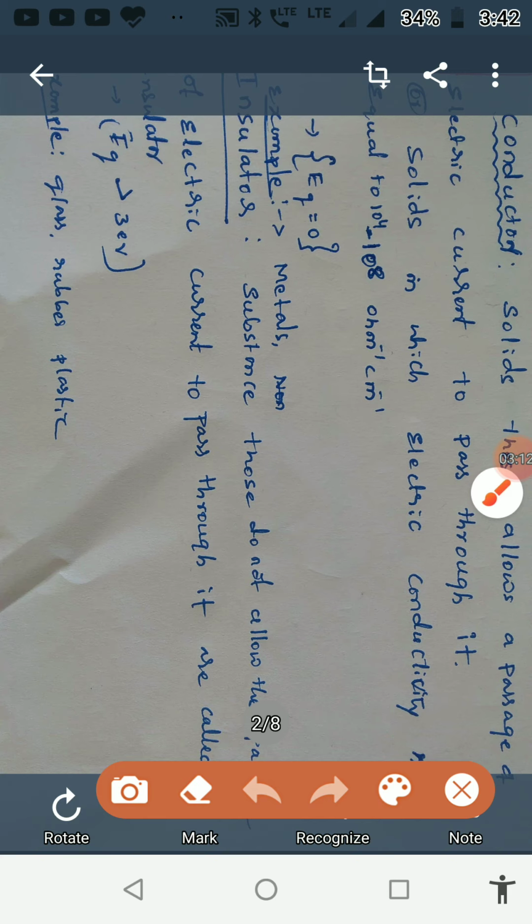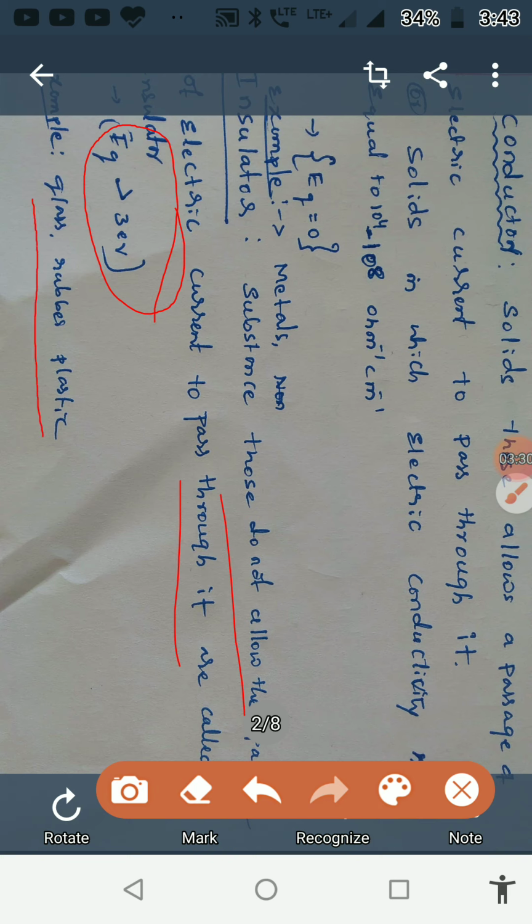They are called insulators. Here the energy gap in case of an insulator is greater than 3 electron volt, and the examples for the insulators are glass, rubber and plastic.